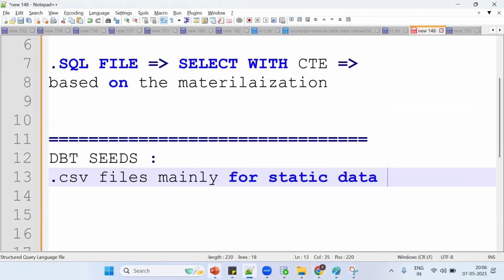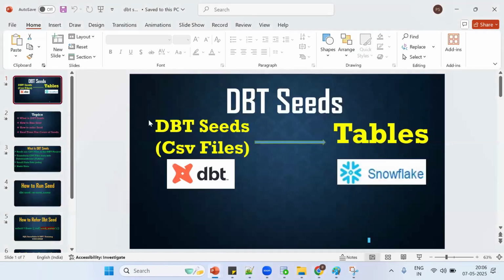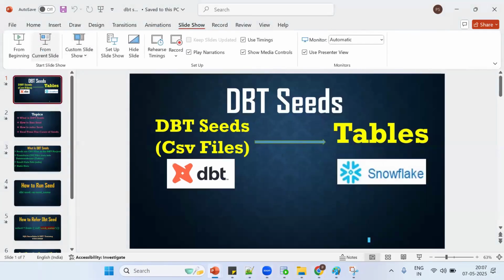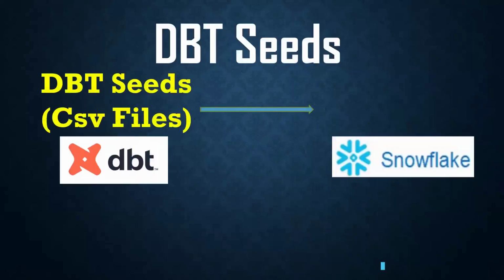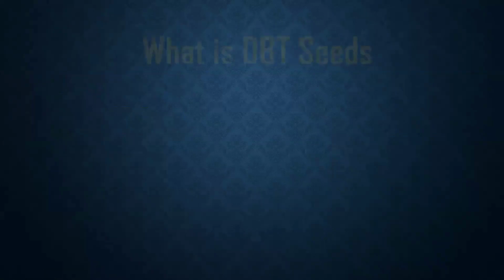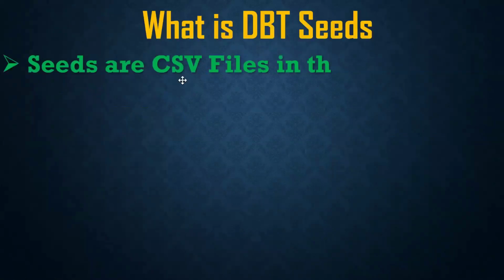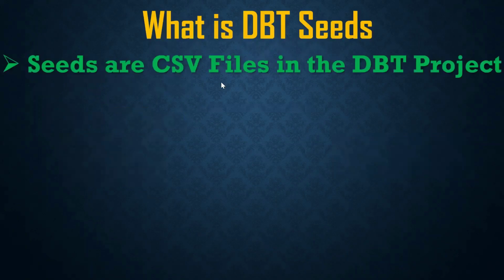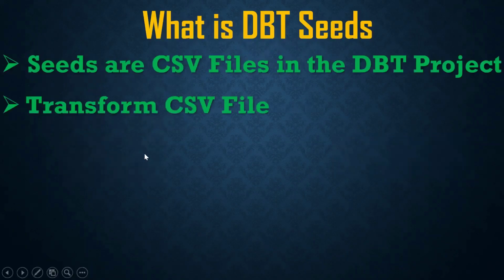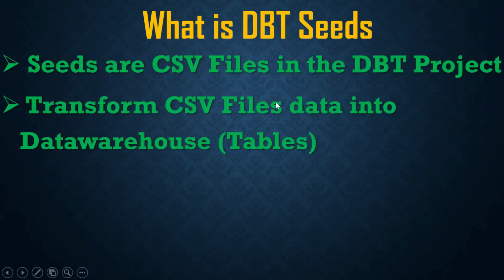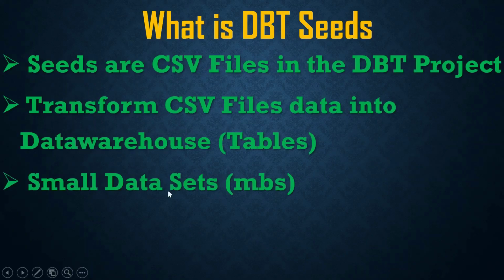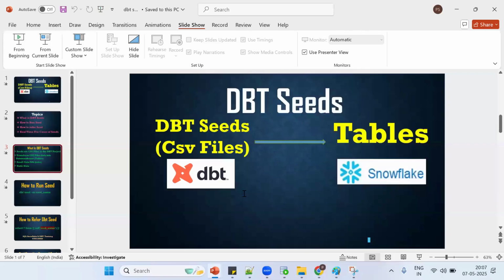Once you see this PPT, you will get some clarity. Let me show you the PPT. Once you complete it, you can ask the question. You see, DBT seeds are generally CSV files. Whenever we run them, what happens? A table will be created in Snowflake. DBT seeds are mainly for CSV files in the DBT project, and whenever we run seeds, a table will be created in Snowflake, mainly for small data sets, MB-sized files, and mainly for static data.